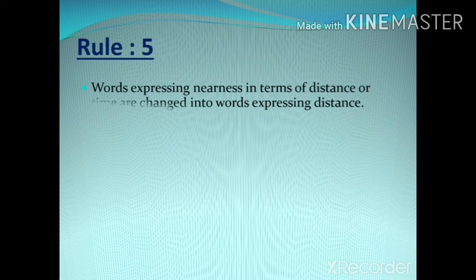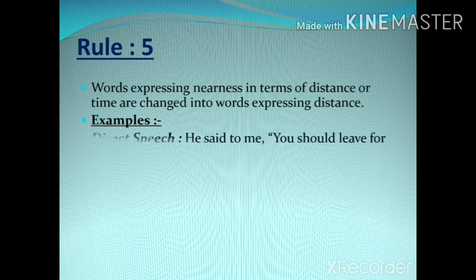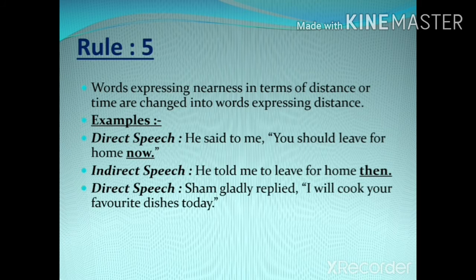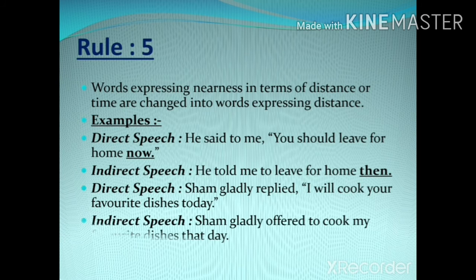Rule number 5. Words expressing nearness in terms of distance or time are changed into words expressing distance. For example, direct speech, he said to me, "You should leave for home now." This sentence converted into indirect speech: he told me to leave for home then. Direct speech, Shyam gladly replied, "I will cook my favorite dish today." In indirect speech, Shyam gladly offered to cook my favorite dishes that day.